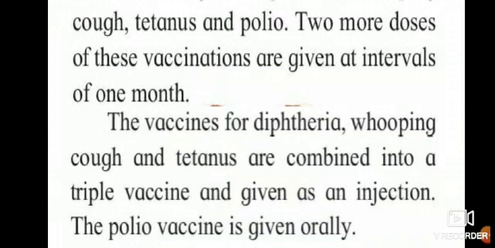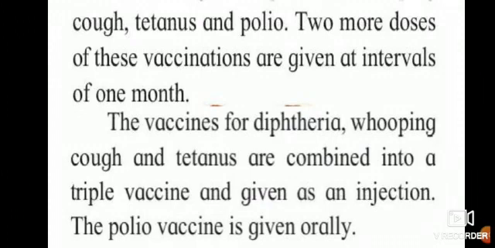Two or more doses of these vaccinations are given at intervals of 1 month. The vaccines for diphtheria, whooping cough and tetanus are combined into a triple vaccine and given as an injection. The polio vaccine is given orally.